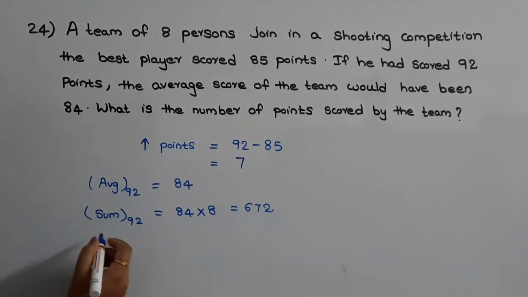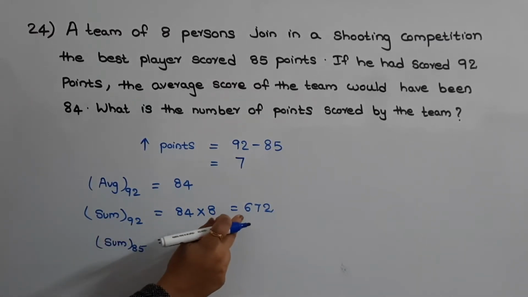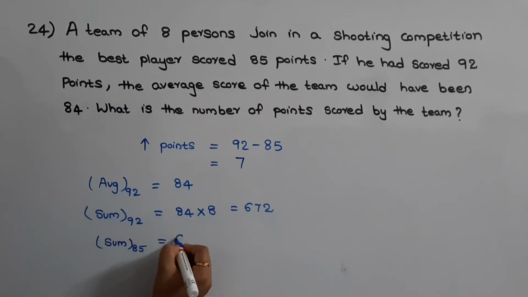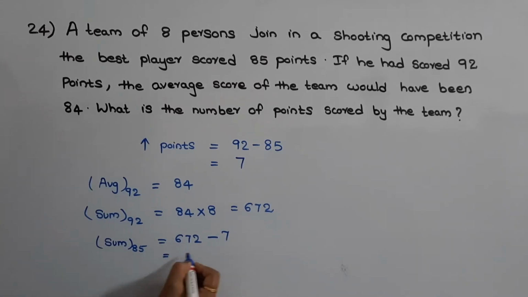So the sum of the points when the best player had scored 85 will be equal to the sum of the points when the best player had scored 92, that is 672, minus the increase in the points, that is 7. On solving this you will get 665 points. So this is the answer.